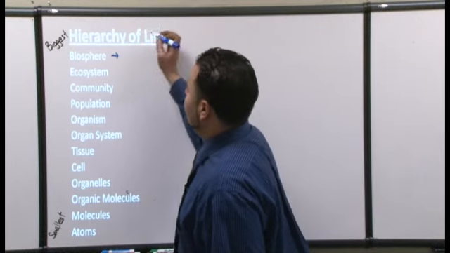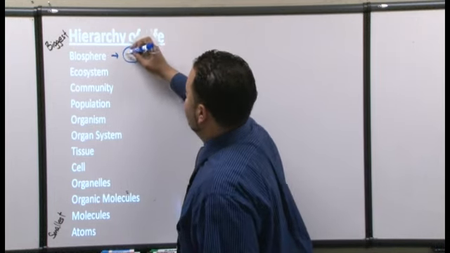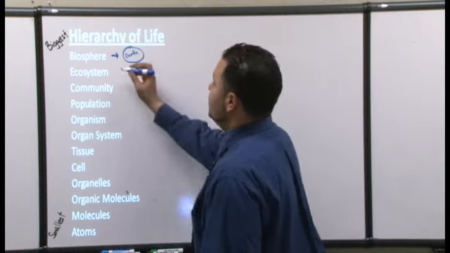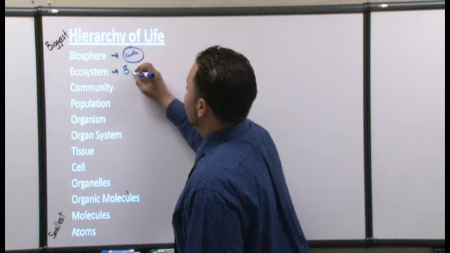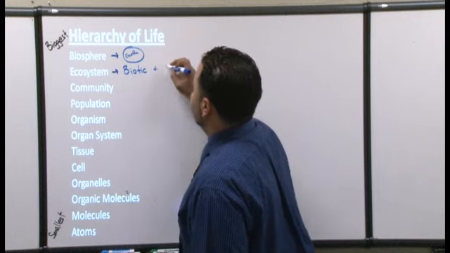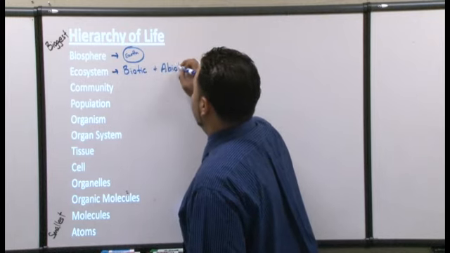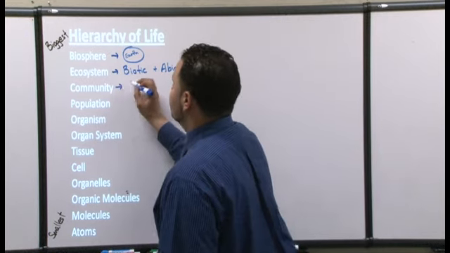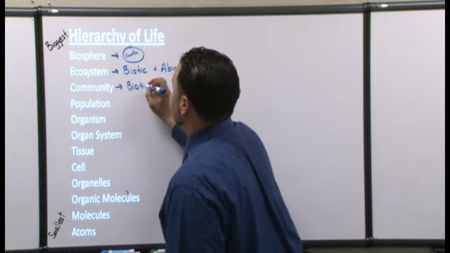When I see the biosphere, I think of one thing, right? I'm just going to draw the planet over there. I think of what? Earth. Okay, great. Ecosystem, when you see ecosystem, this is going to include all of the biotic plus the abiotic, right? This is going to be our living and our non-living. The community is just going to be the living. So let's just put biotic there, okay?